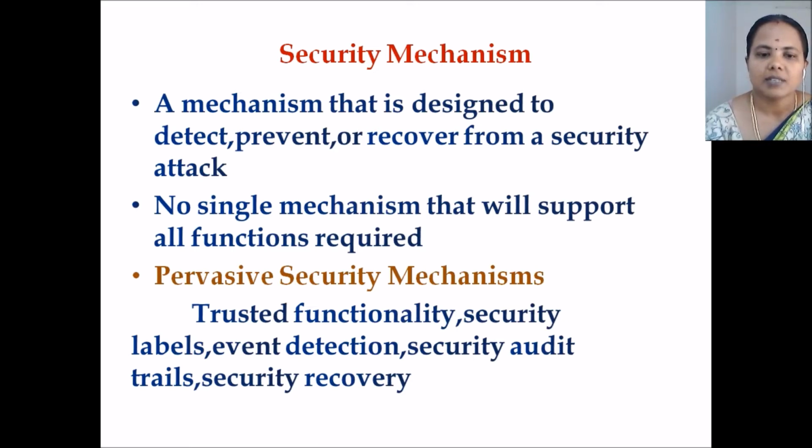It means trusted functionality, security labels, event detection, security audit trails, and security recovery can be done. All those processes will be done over the data transfer from user A to user B. Whichever data is hacked by the third party should be recovered and returned to the receiver side in the original form. So there is no one single mechanism that will support all functionalities.